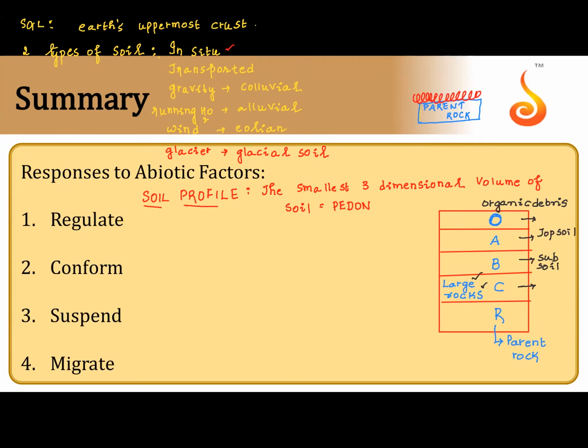R is parent rock, which is yet to wither. So this is a soil profile. And it can be physical weathering, chemical weathering, biological weathering. Biological weathering is by lichens and mosses. Weathering forms soil. So when you read this, you need to remember humification also. This is in ecosystem, but still it makes sense here.